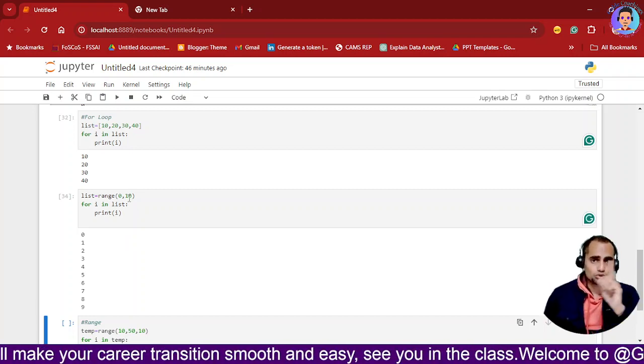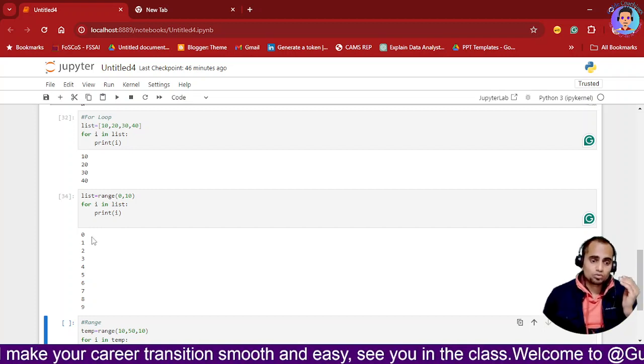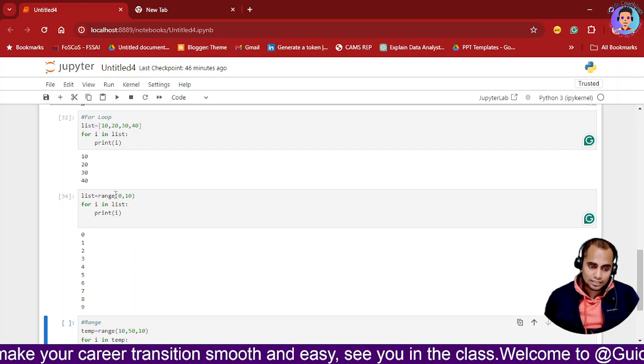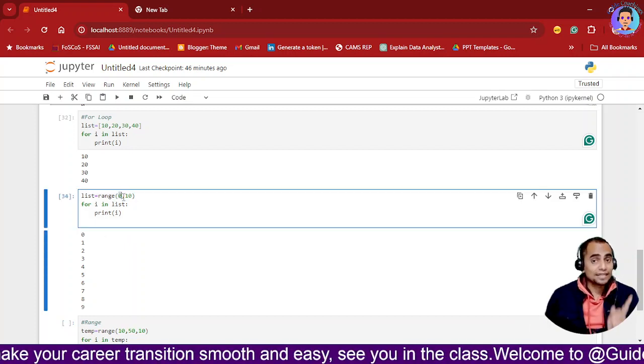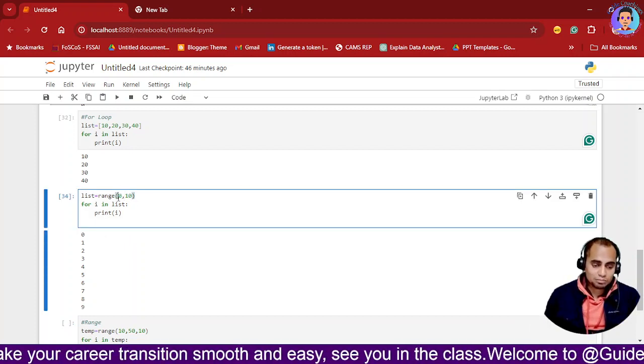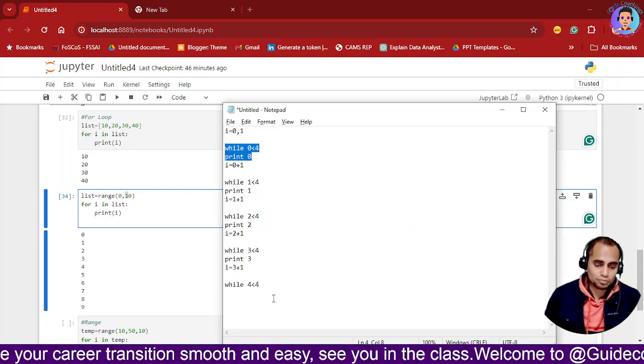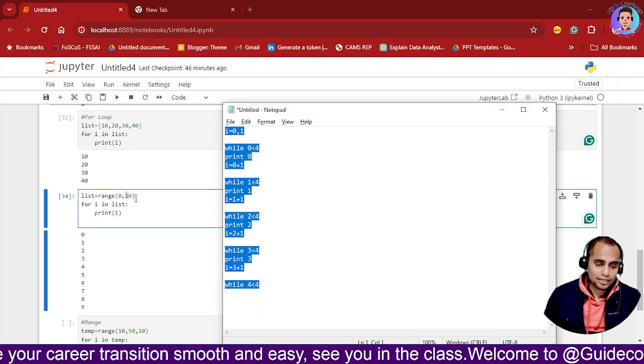It is a difference of 1. By default it is keeping a difference of 1, and then it is showing me where the first value is included, and the last value is not. This is my starting point and this is my stop point. Okay, so I will go to the notepad and I'll explain what exactly is happening over here.